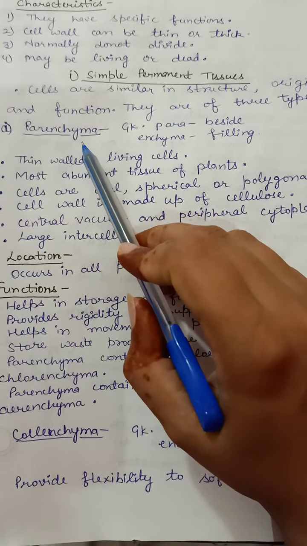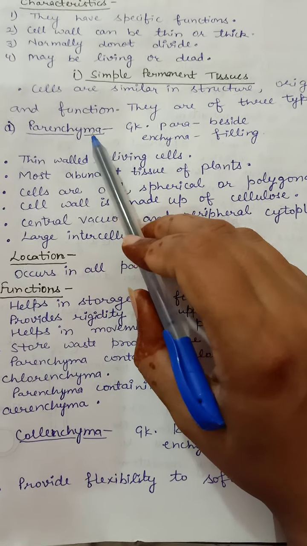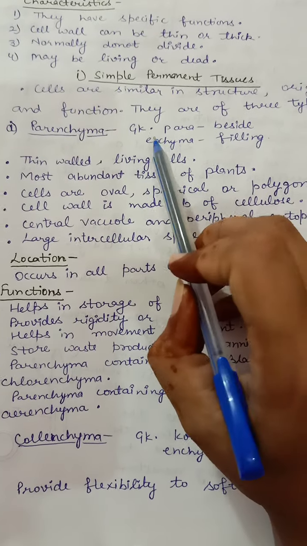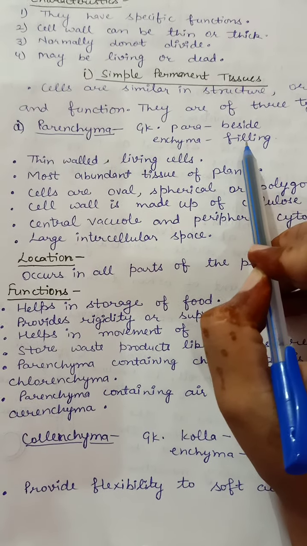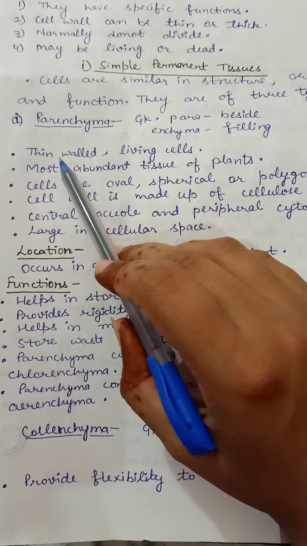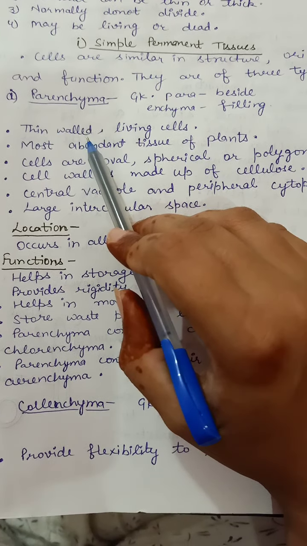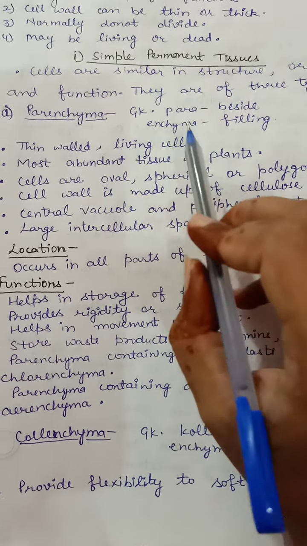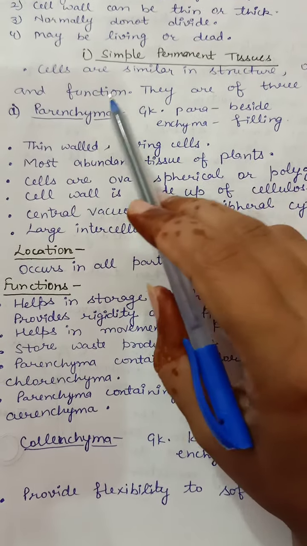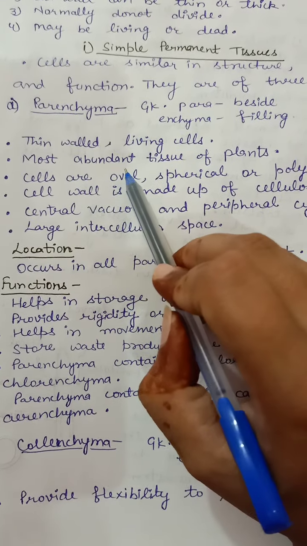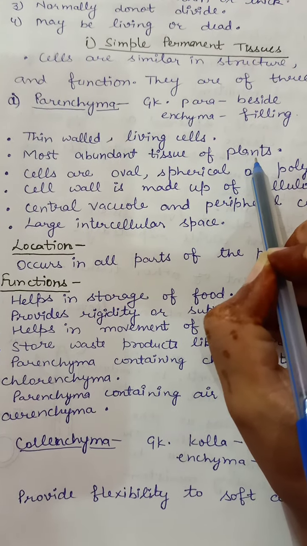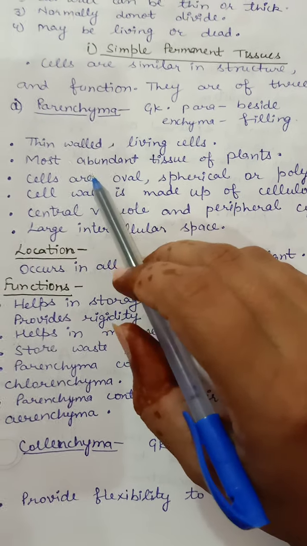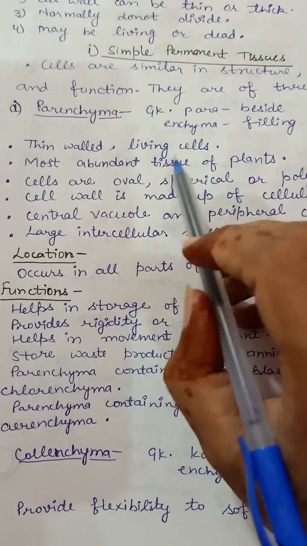First one is the parenchyma. The word is derived from the Greek word para. Para means beside, and enchyma means filling. So these parenchyma tissues are thin walled. They contain living cells. This simple parenchyma is the most abundant tissue of the plant. Most abundant means the part of the plant that is found the most. So this is the most abundant tissue of the plant.